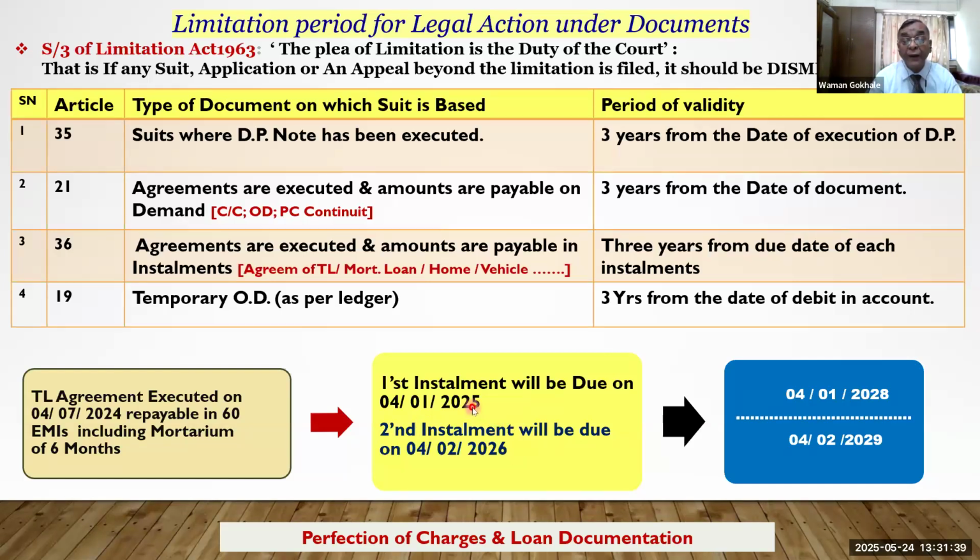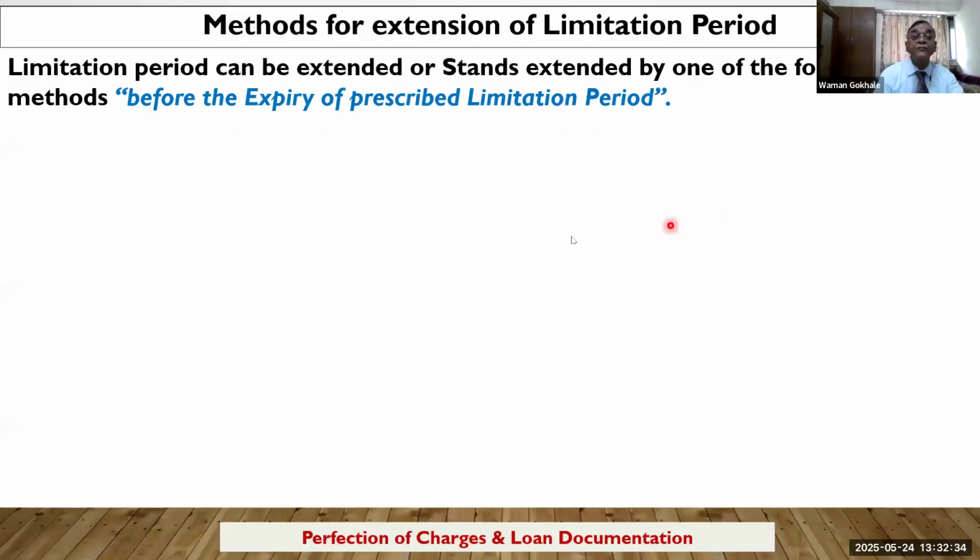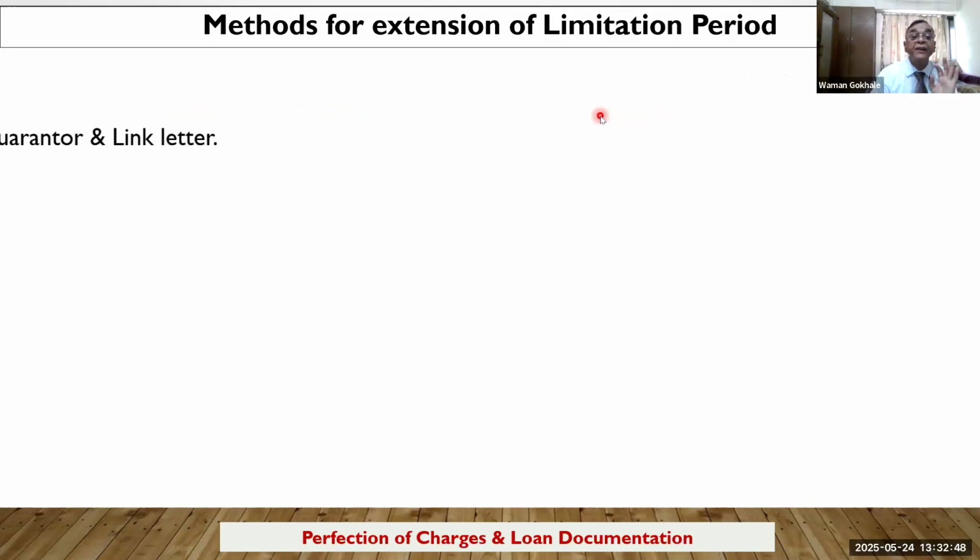So for this installment, the validity will be 3 years from this date, that is 4/1/28. For this it will be 4/2/29. Like that, for each installment the validity will be different in agreements. But first and foremost, this must be done before the expiry of the prescribed limitation period. So whatever prescribed limitation period is there, that 3 years, etc., we have seen. Before that, if you do any of these things, then limitation can be extended.